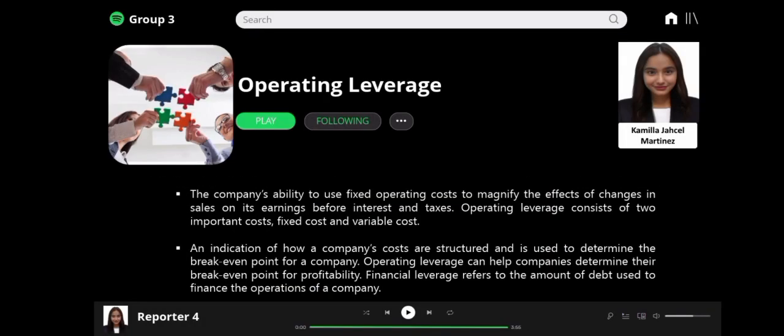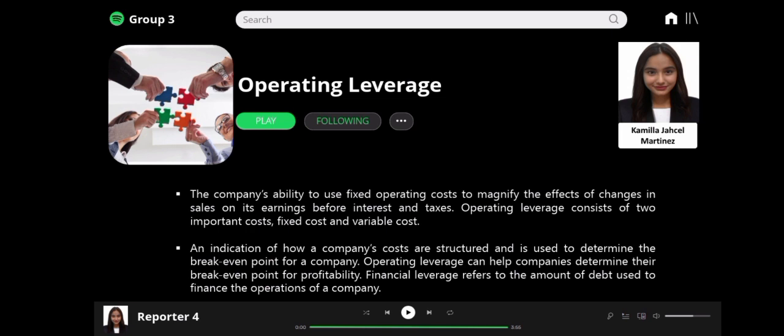And now, let's go ahead and talk about operating leverage. But first of all, what is the meaning of operating leverage? It is a company's ability to use fixed operating costs to magnify the effects of changes in sales on its earnings before interest and taxes.